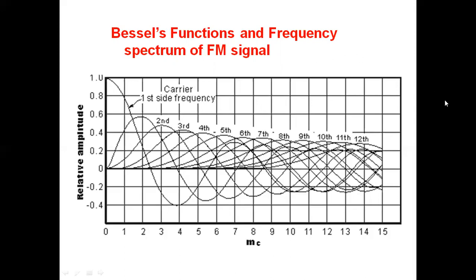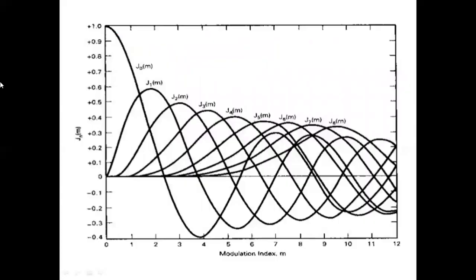So we use this concept for calculation of the frequency spectrum of FM for better understanding of the FM wave. Now see here, this is the modulation index M. Jn of M, n is the order of the Bessel's function.